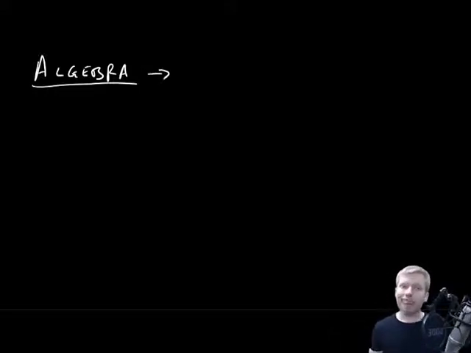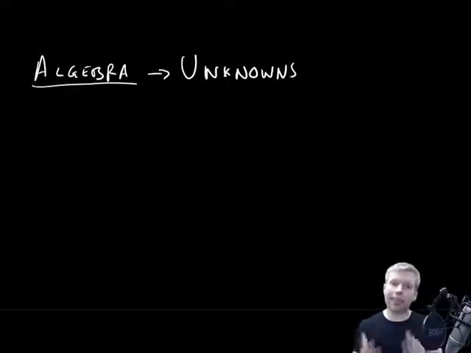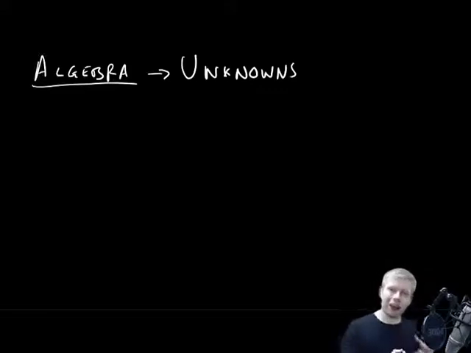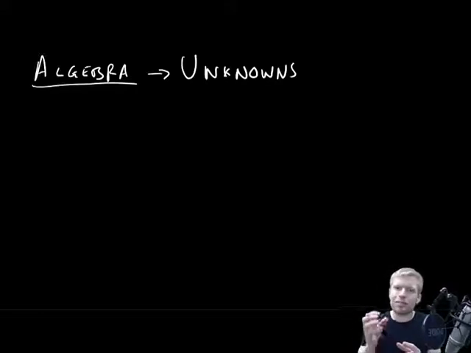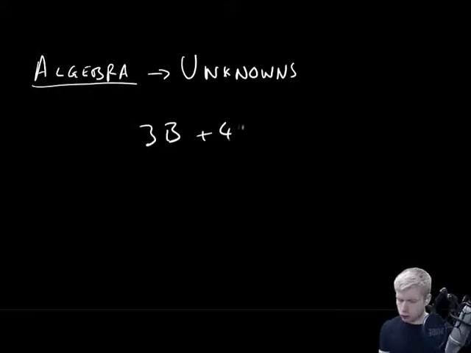Because algebra is the maths of unknowns, okay? So whenever we don't know what the value of something is, algebra allows us to work with it in order to work out its value. For example, let's suppose I walk into a shop and it's a really stupid shop because we don't have any prices on any of the items. But I do know that on one day I buy 3 bananas and 4 apples and it comes to £2.60.